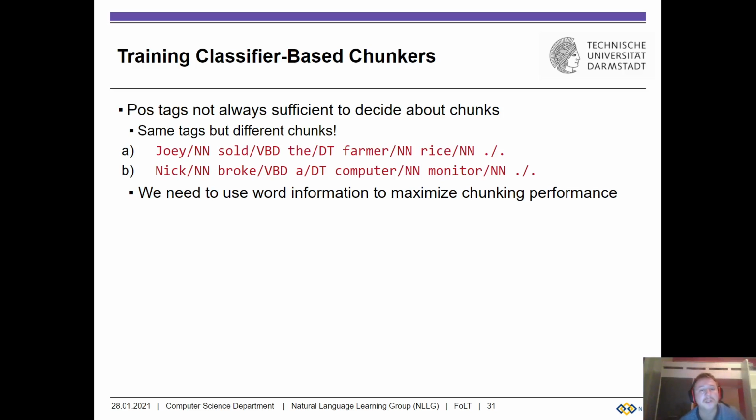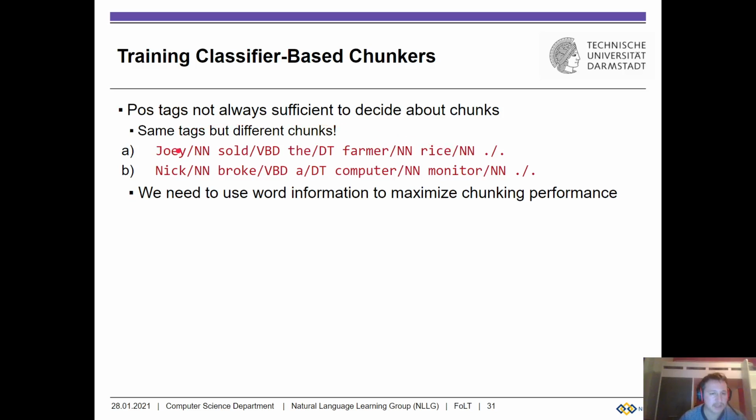But we as humans, or from introspection, we know that those two sentences have different NP chunks. So the first sentence has an NP chunk here. It has another NP chunk for the farmer. John sold the farmer. That's an NP chunk. What did he sell? He sold rice. So that's another NP chunk.